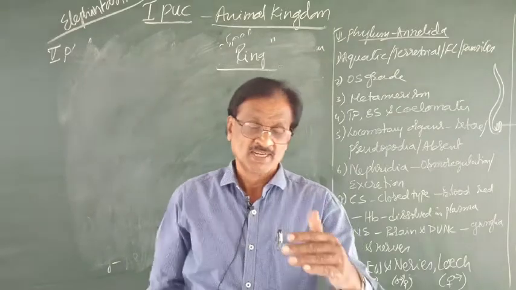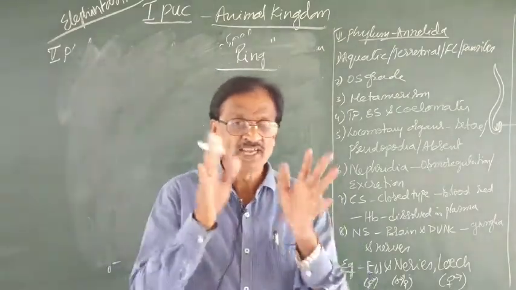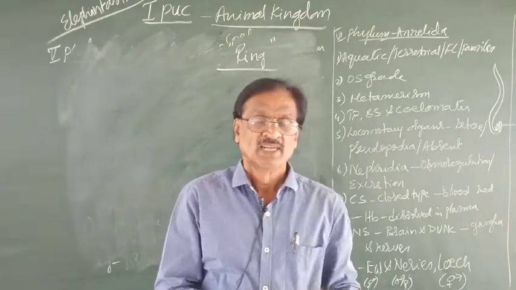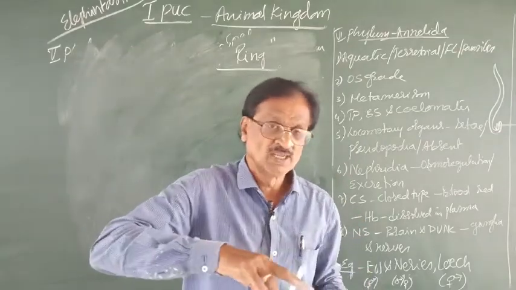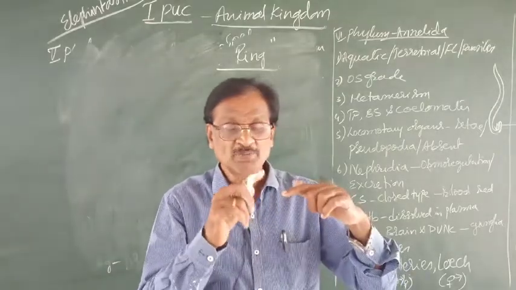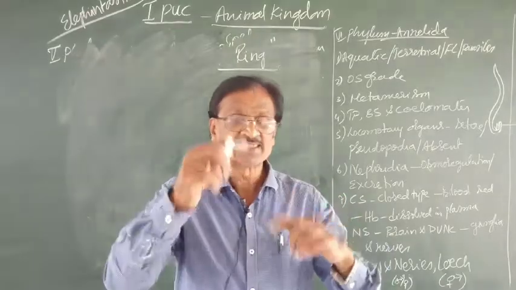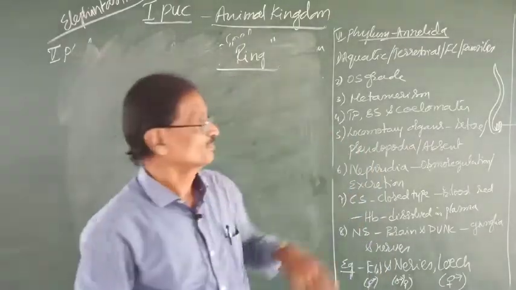Because of the series of segments. The entire body is segmented. As the body is segmented, whenever the earthworm or the leech moves, the body appears like that of rings. Hence the term Annelida is given.